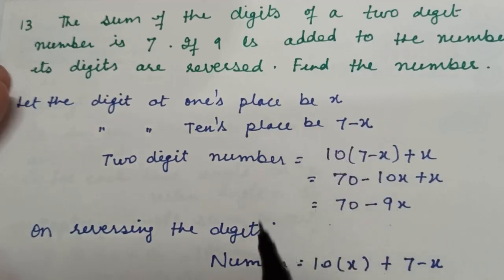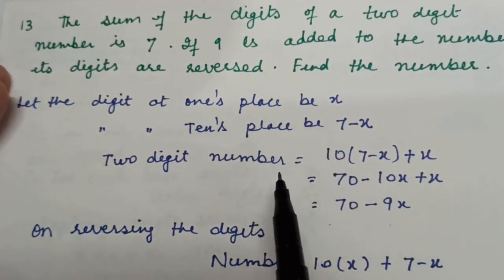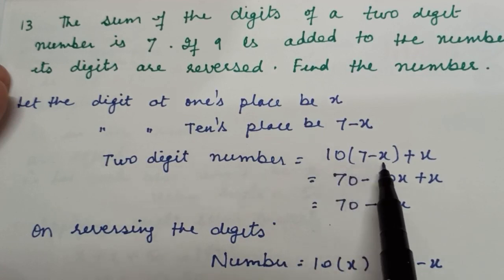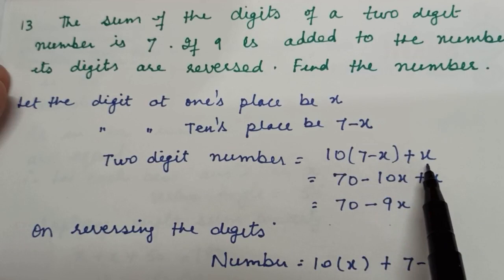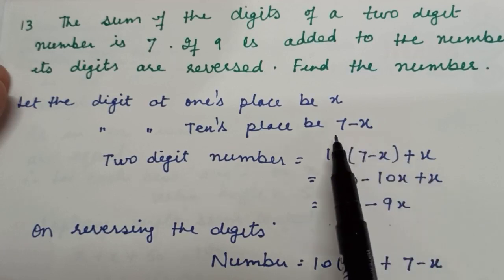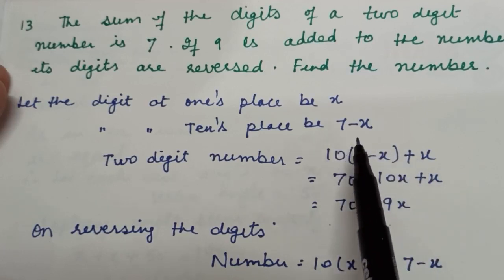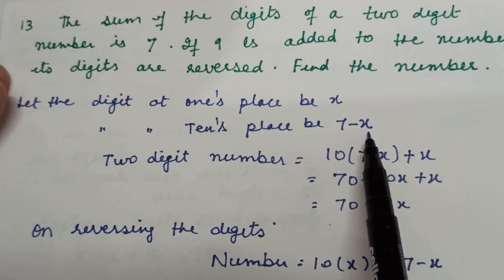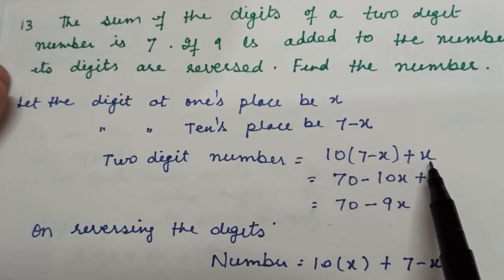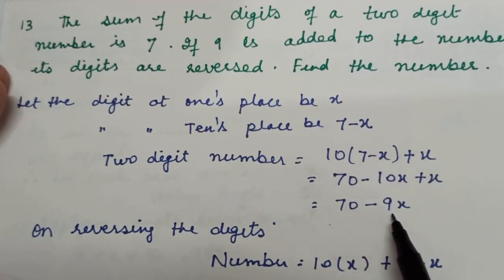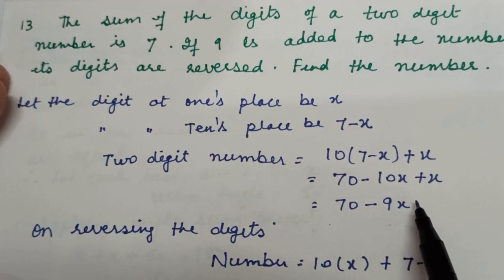And as I told you, how do we write a two-digit number? The digit at tens place is multiplied with 10 and the ones place is added to it. That is why we are doing 10 into 7 minus x, where 7 minus x is the digit at tens place, plus x, where x is the ones place digit. So when we solve it, we get 70 minus 9x.